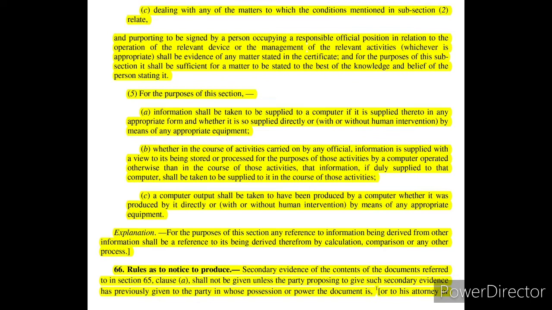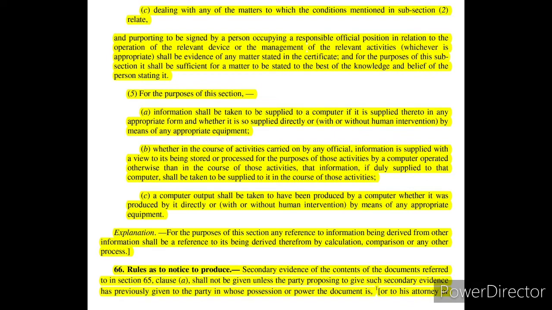Either the computer was fed such information in an appropriate direct format, or it was fed by human intervention by appropriate equipment, or it was in the course of official activity that the information was supplied with a view to being stored or processed for the purpose of activities by a computer operated otherwise than in that course of activity.